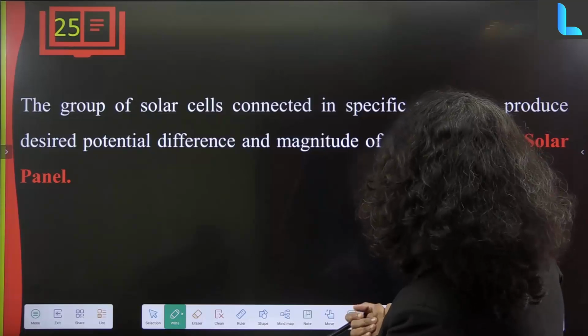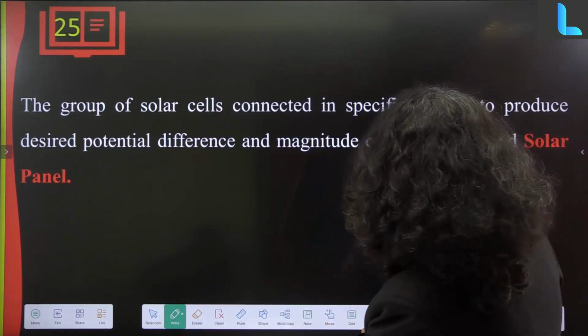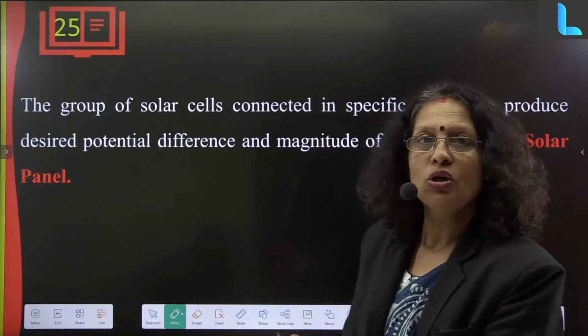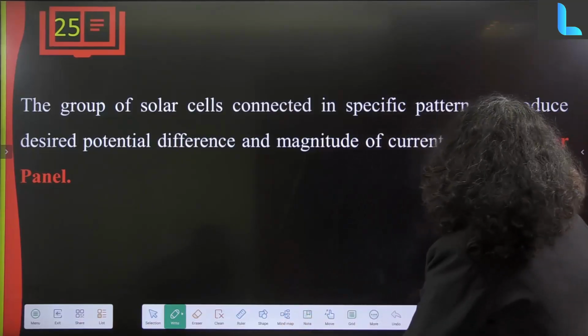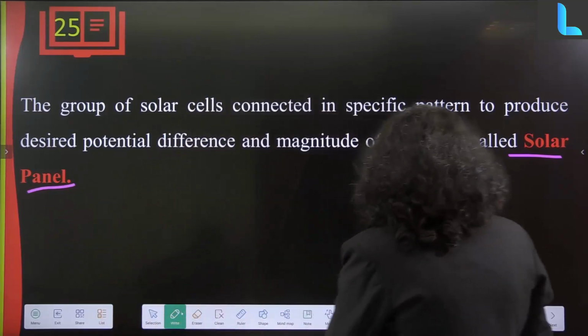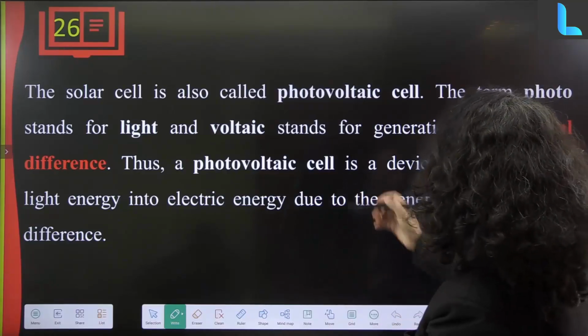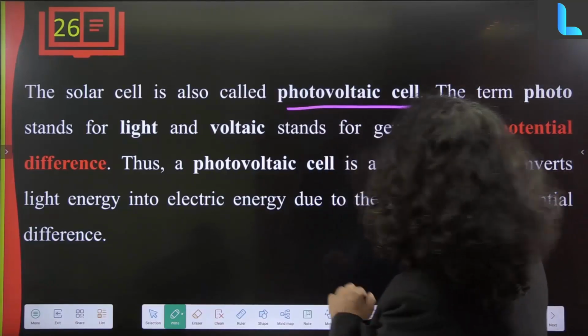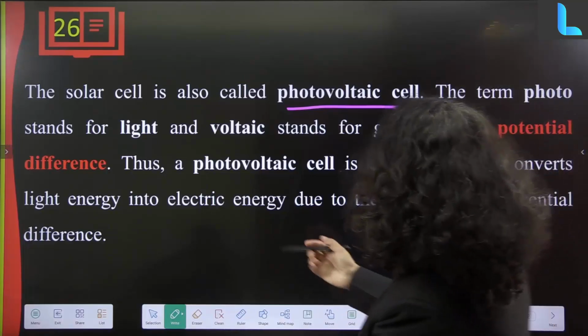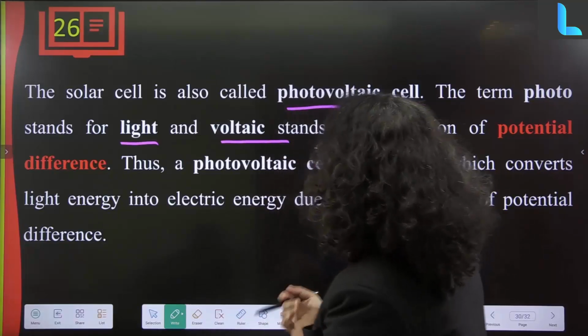A group of solar cells connected in a specific pattern to produce the desired potential difference and magnitude of current is called a solar panel. You would have seen solar panels on the rooftops of different buildings, residential as well as industrial. The solar cell is also called a photovoltaic cell. Here the term photo stands for light and voltaic stands for the generation of potential difference.